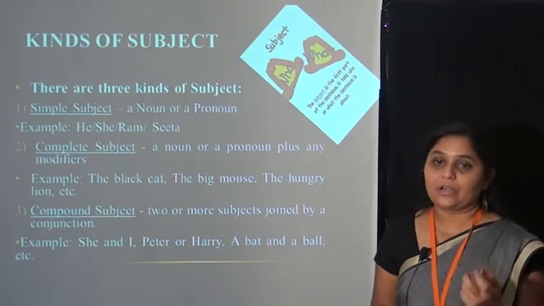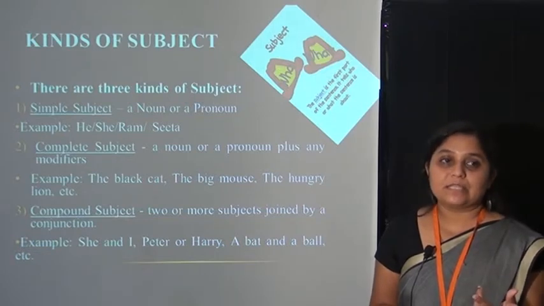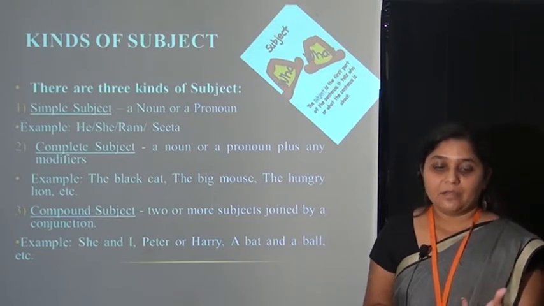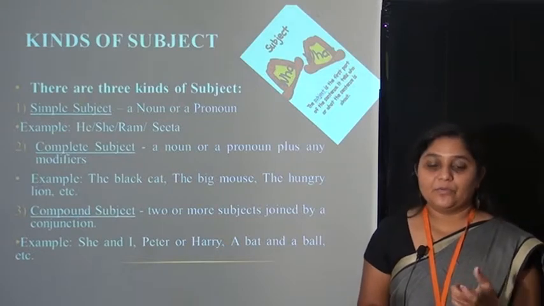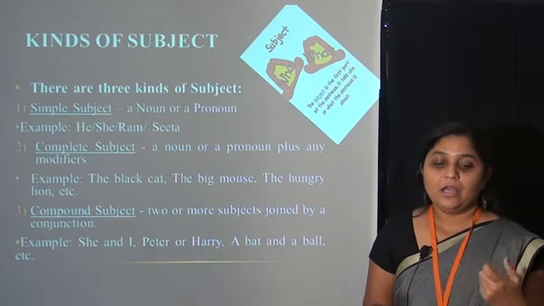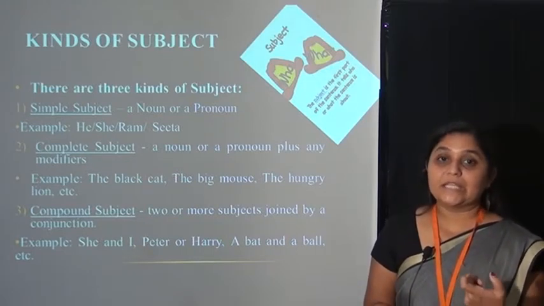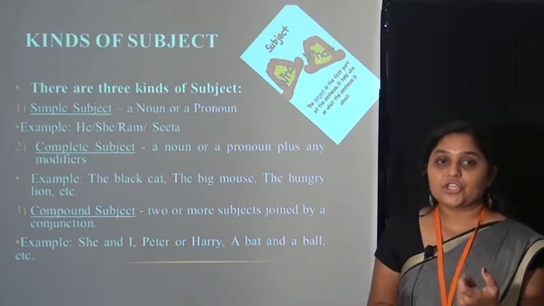And is a conjunction. The two subjects, she and I, are joined by and, which makes a compound subject. Peter or Harry: Peter and Harry are names of persons, and we join the two persons with the conjunction or.